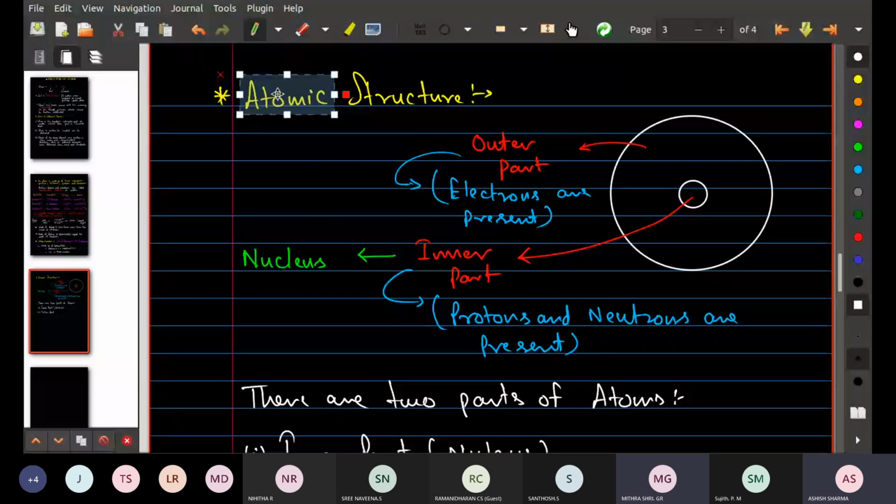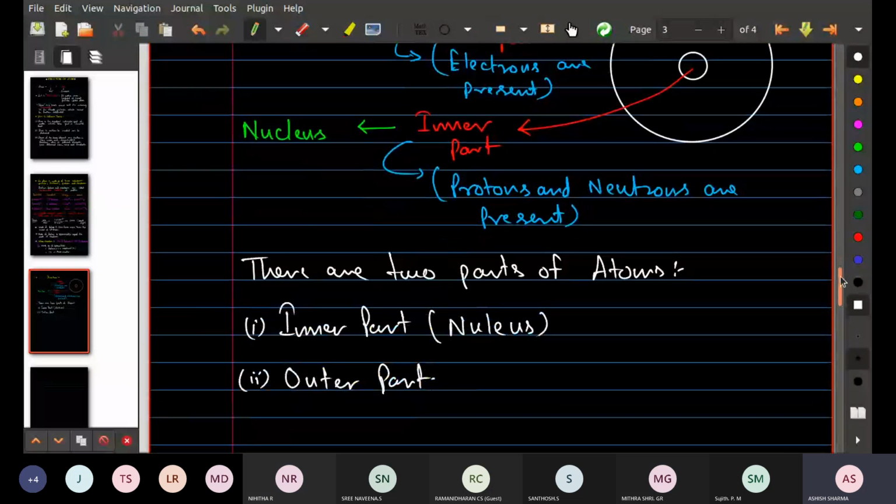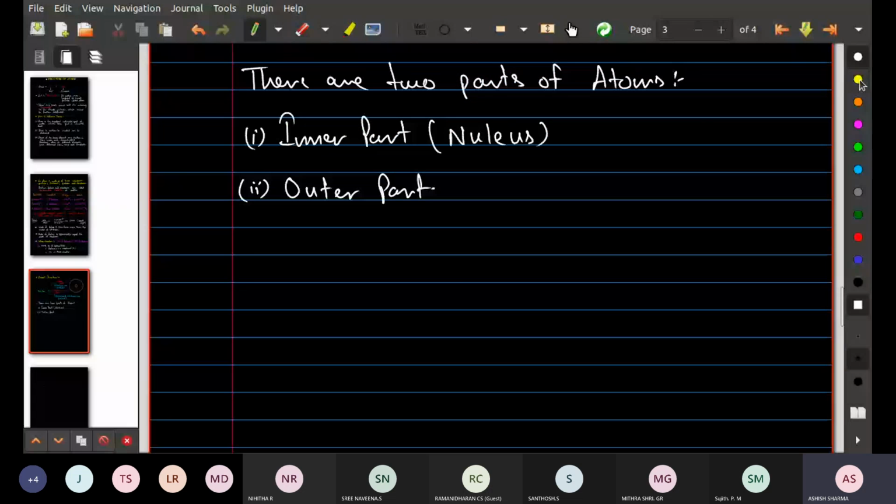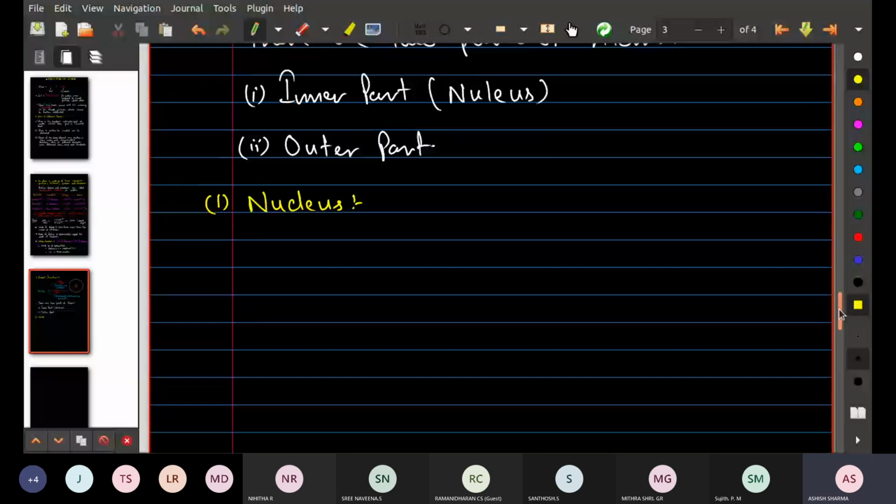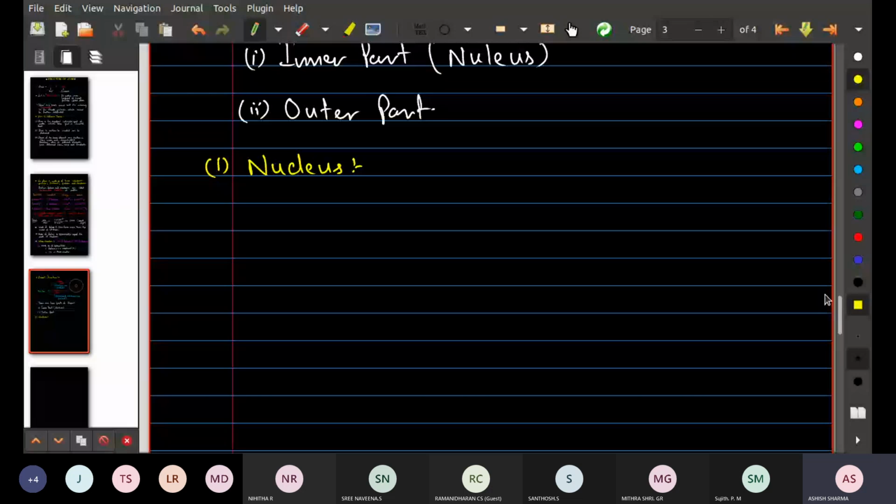I hope this diagram is clear to everyone. Yes. Very good. Okay, everyone just look at this screen now. First of all, we are going to define the first part, which is called nucleus. The size of the nucleus of an atom is very, very small. Just listen to me carefully. The size of a nucleus inside the atom is very, very small, in which neutrons and protons are present. So almost the entire mass of the atom is situated in the nucleus.